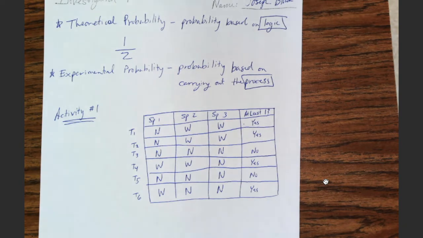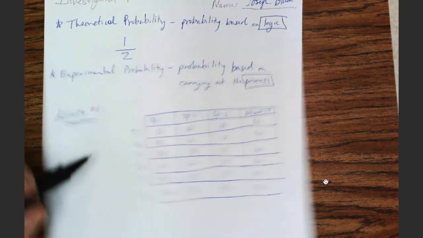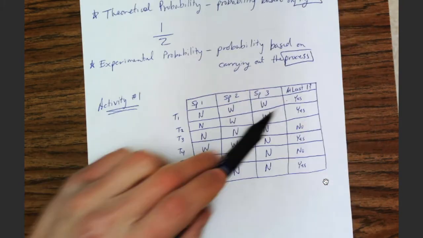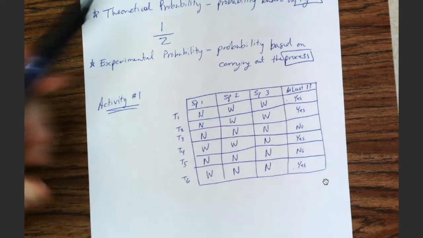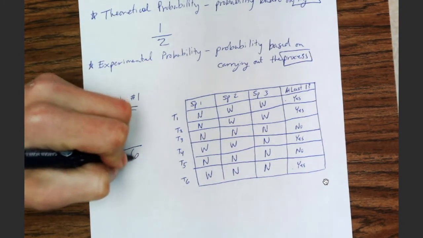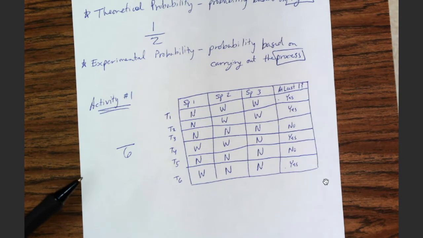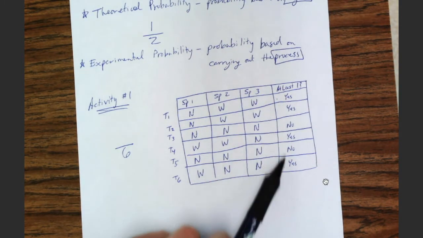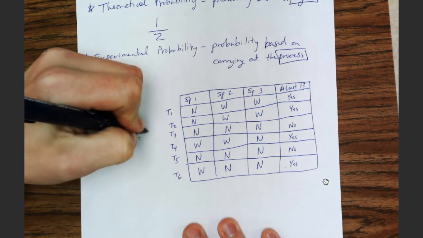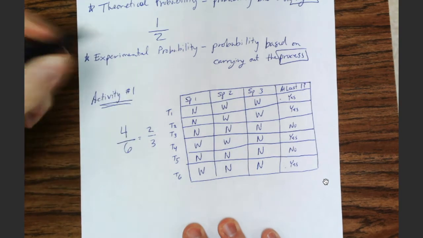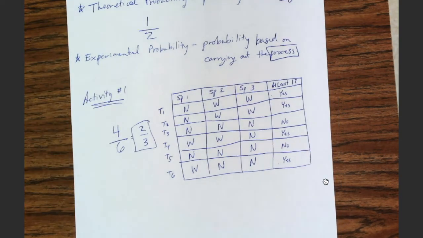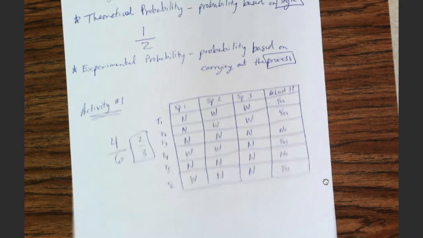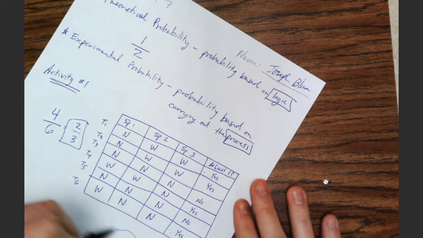Okay, so if we're going to do that, let's do it over here. We have to figure out, well, okay, 1, 2, 3, 4, 5, 6. 6 is my denominator. And then how many were yeses? 1, 2, 3, 4. 4 out of 6, which is the same as 2/3. 2/3 success rate here.